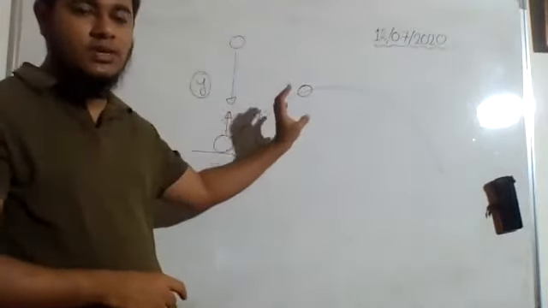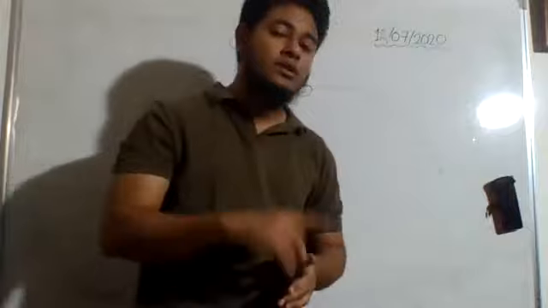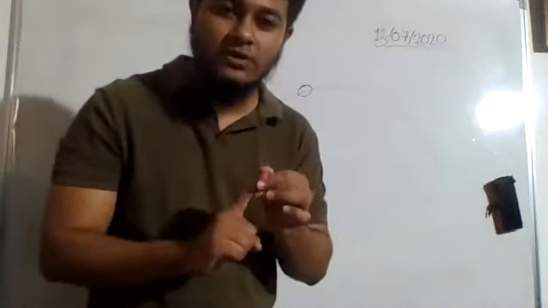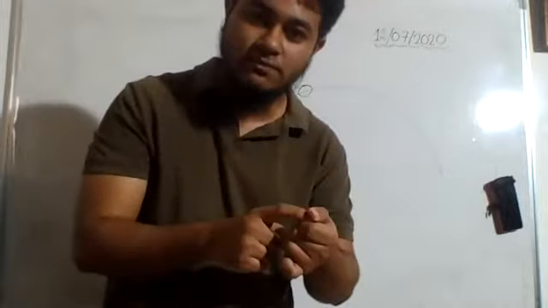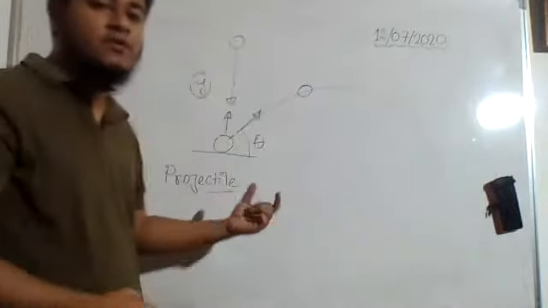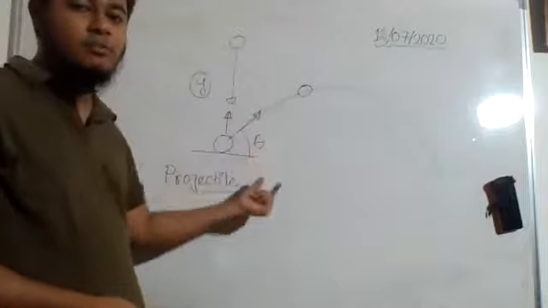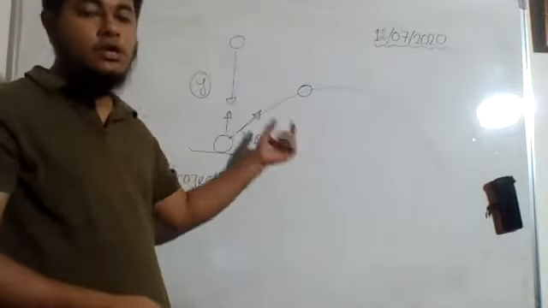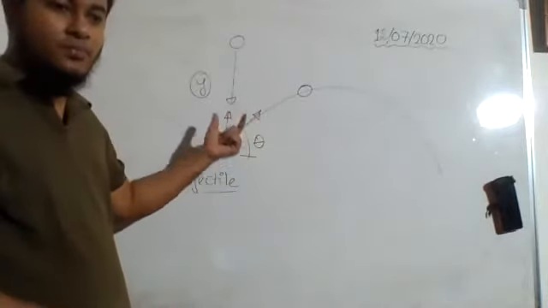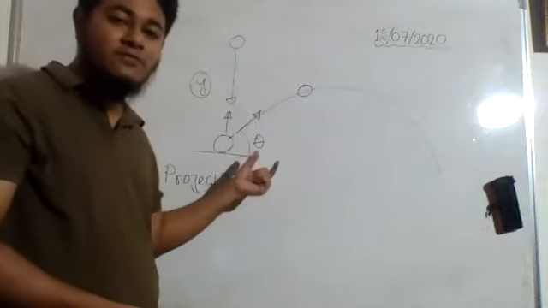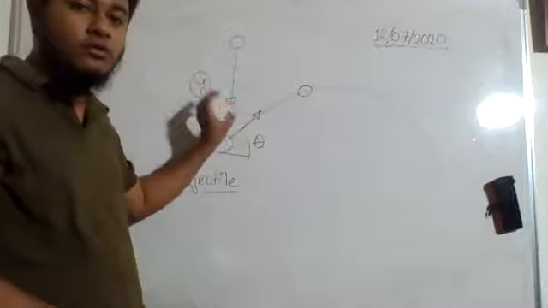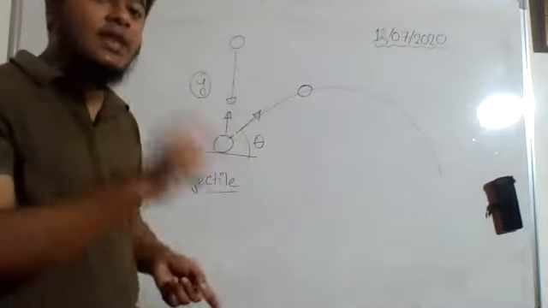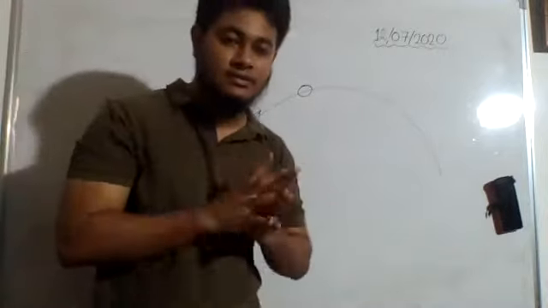Okay, this body is in the air. So the only force that is acting is the force of gravity. So the only acceleration that will be caused will be acceleration due to gravity. This acceleration due to gravity always acts in the perpendicular direction with the horizontal. So as a result, what will happen? The acceleration will be affecting the velocity along y-axis. That means the component of velocity along y-axis will be affected only by the acceleration.